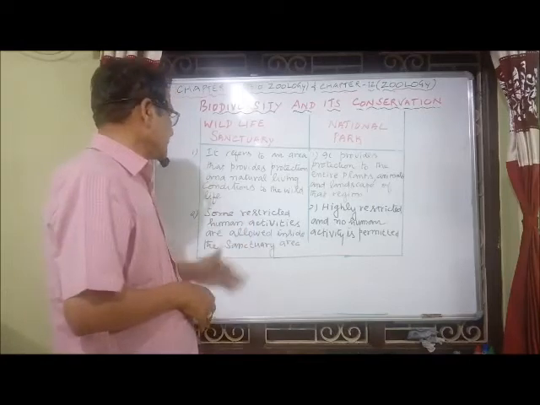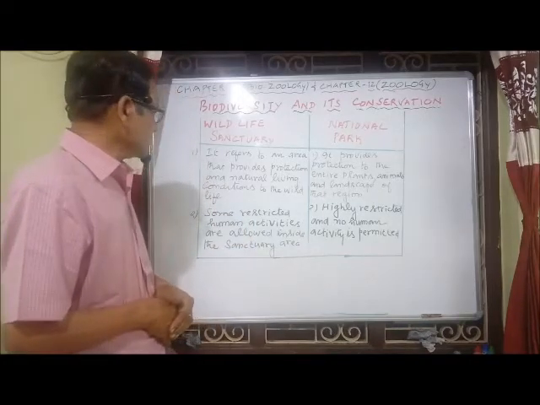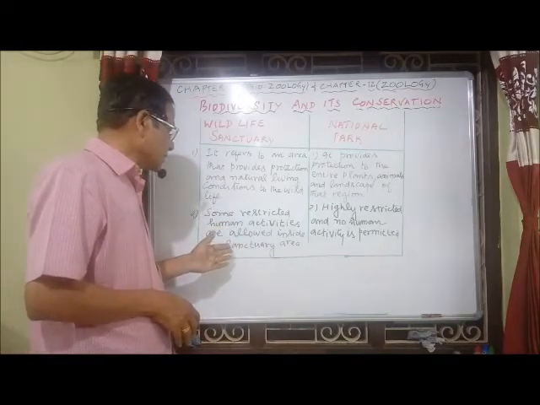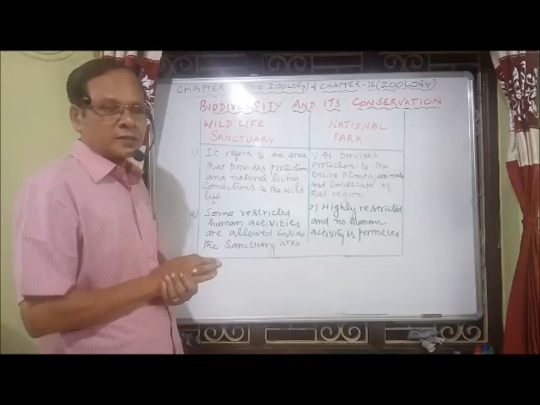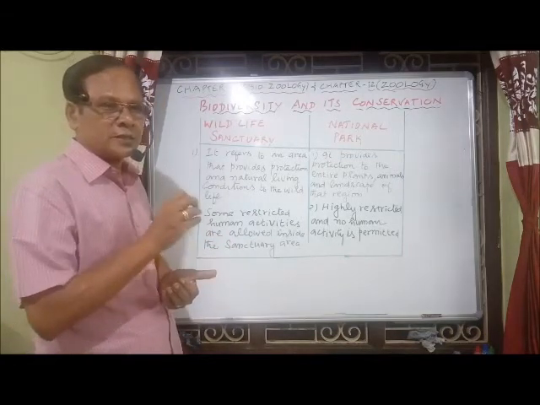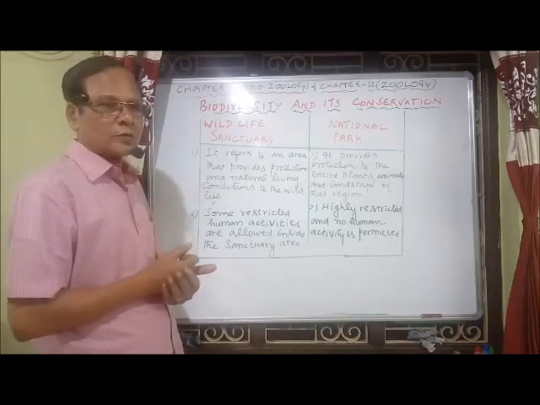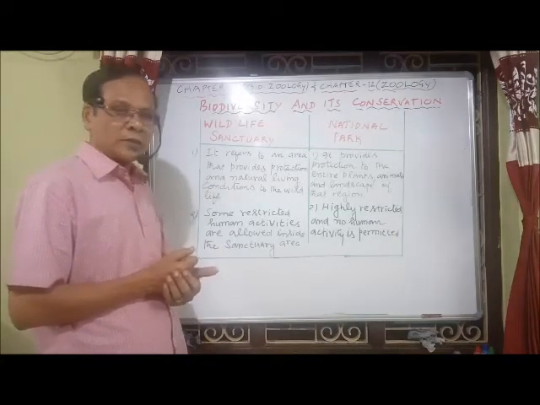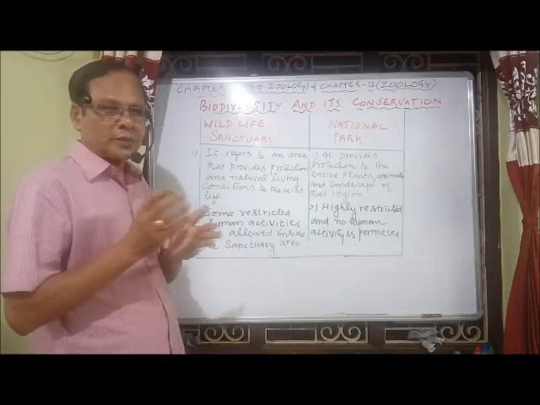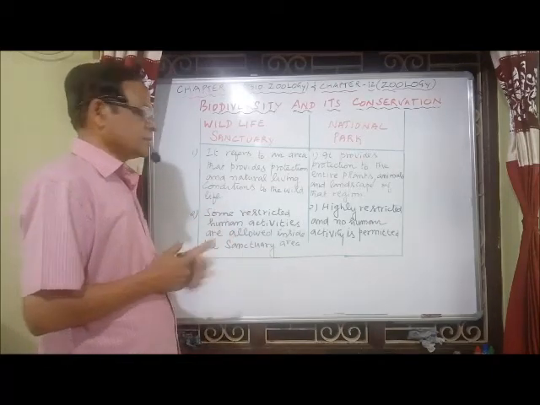The main difference is that in a wildlife sanctuary, some restricted human activities are allowed inside the sanctuary area, for example, collection of forest products and regulated timber activity.